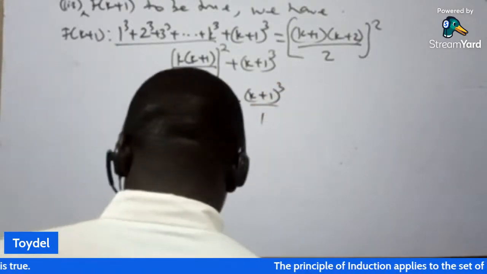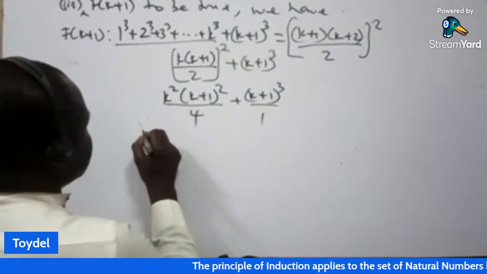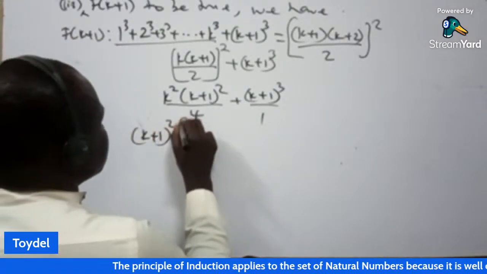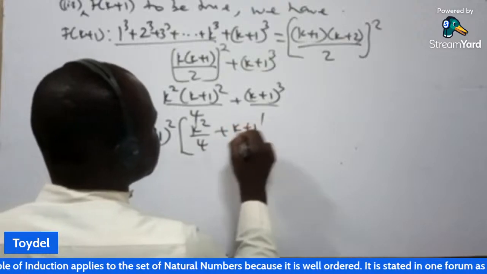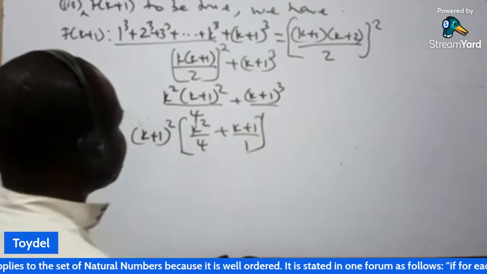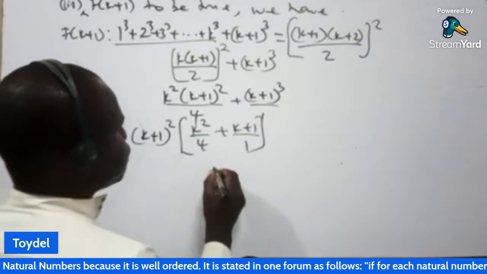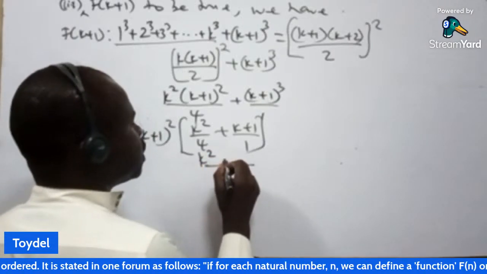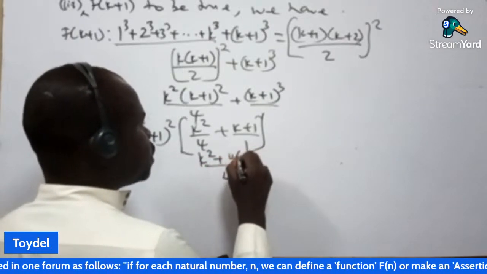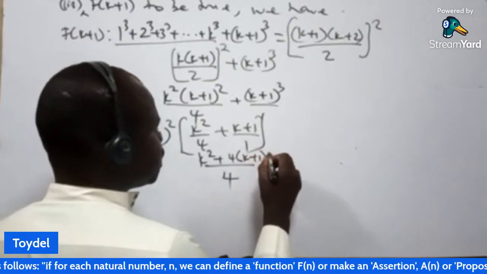From there, I can bring out k plus 1 all squared. It is common. I have k squared all over 4 plus k plus 1 all over 1 as the leftover when I bring this out. When I concentrate on this, this is 4. I'm going to have k squared plus 4 into bracket k plus 1.